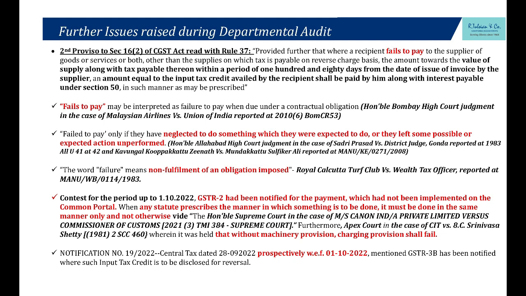Now, for example, here it is recipient fails to pay. What does the law say? Law says that if the recipient fails to pay the supplier within 180 days. Sir, what is fails to pay? My contract with my supplier is I will make payment 2 years later. In a construction contract, or for a dispute, I will hold 10%. I will not make full payment. I have a contract with my supplier.